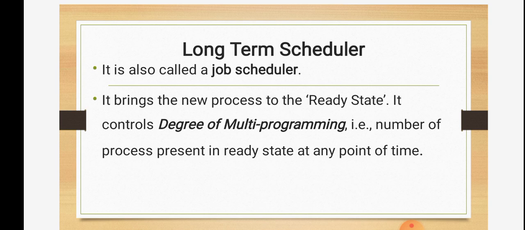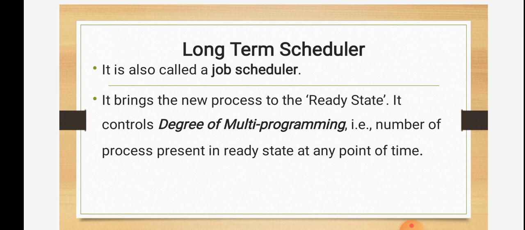It also controls the degree of multiprogramming. So what is the degree of multiprogramming here? The degree of multiprogramming is the number of processes that are present in the ready state at a given time. So the task of the long term scheduler is that every time it brings the new processes to the ready state or ready queue, and it controls the degree of multiprogramming, the number of processes present in the ready state at the current time.